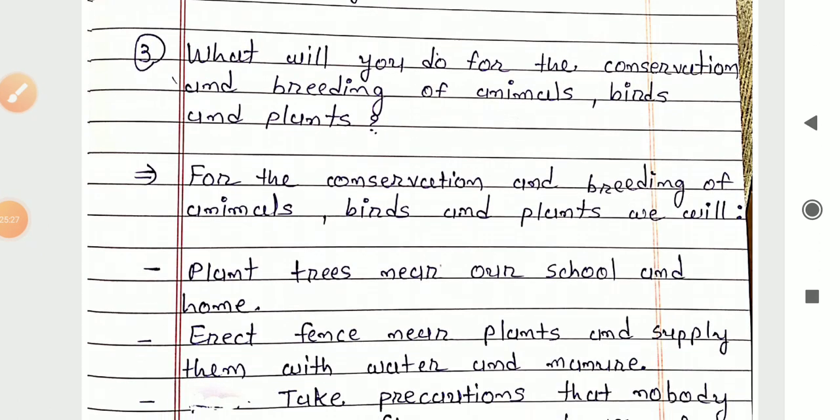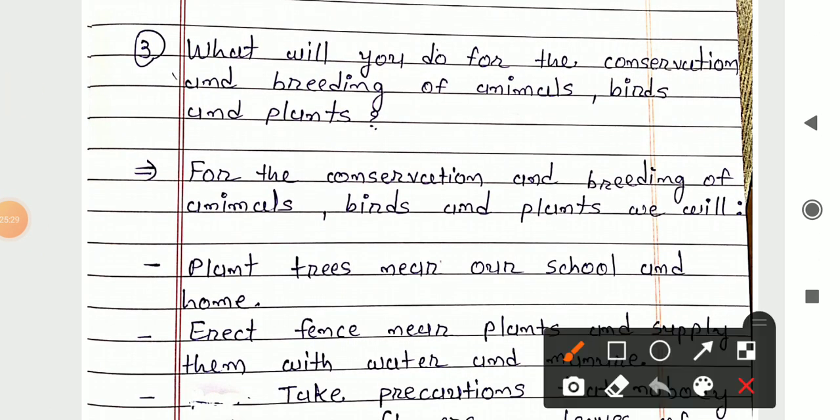Next question is question number 3. What will you do for the conservation and breeding of animals, birds and plants? What we can do to save or to raise properly the animals, birds and plants. So for the conservation and breeding of animals, birds and plants, what we can do.